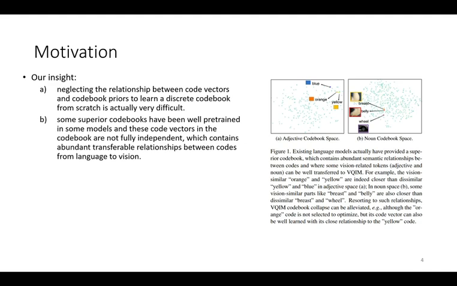In this paper, we also focus on robust codebook learning but present a new perspective for alleviating codebook collapse. Our insight is that neglecting the relationship between code vectors and codebook priors to learn a discrete codebook from scratch is actually very difficult. Inspired by recent pre-trained language models, we find that some superior codebooks have been well pre-trained in some models, and the code vectors in the codebook are not fully independent, which contains abundant transferable relationships between codes from language to vision.